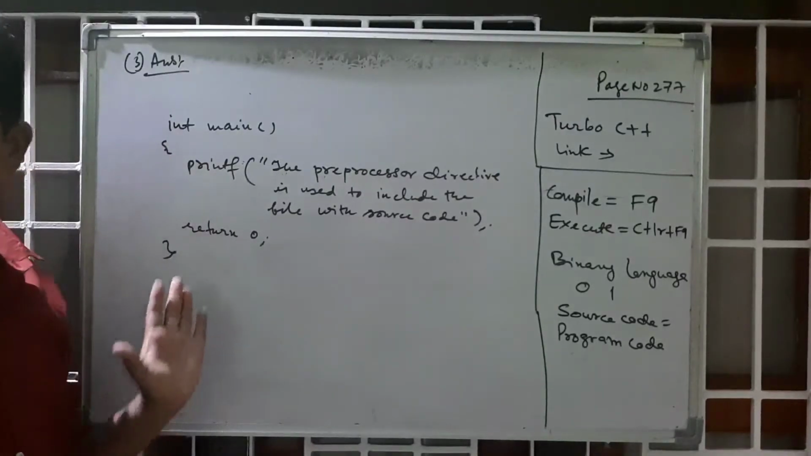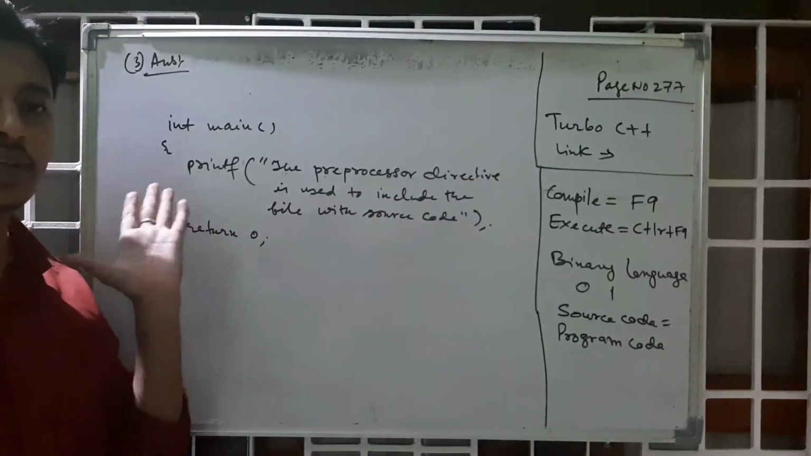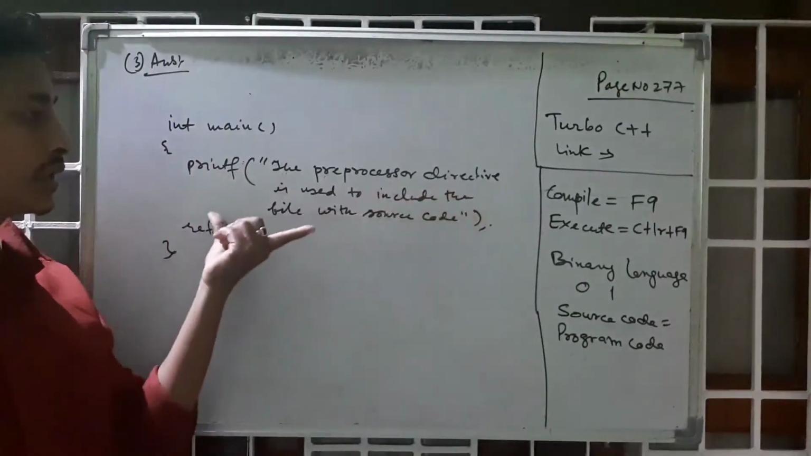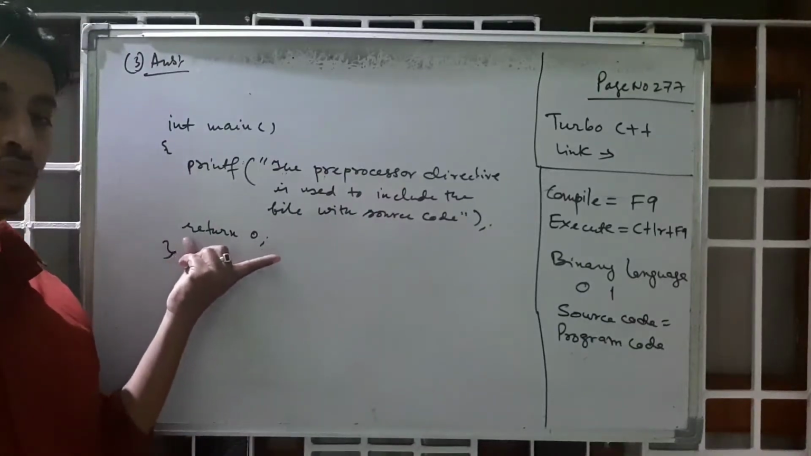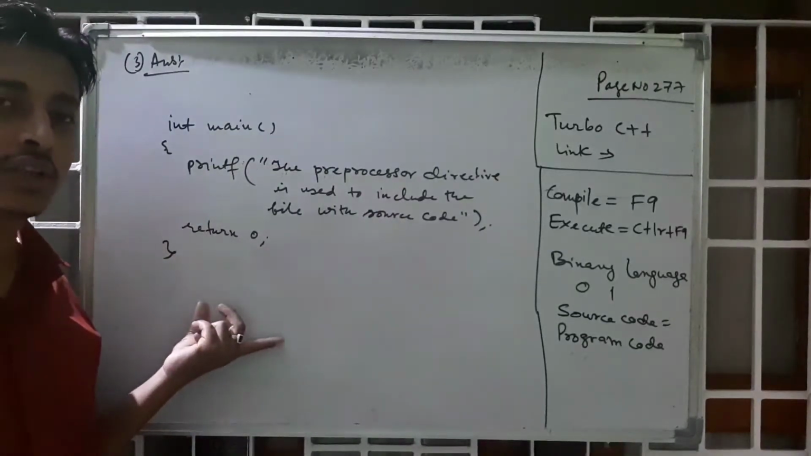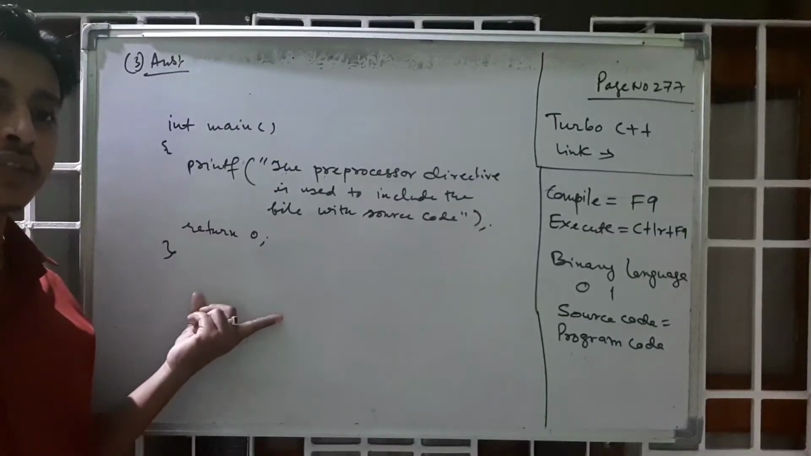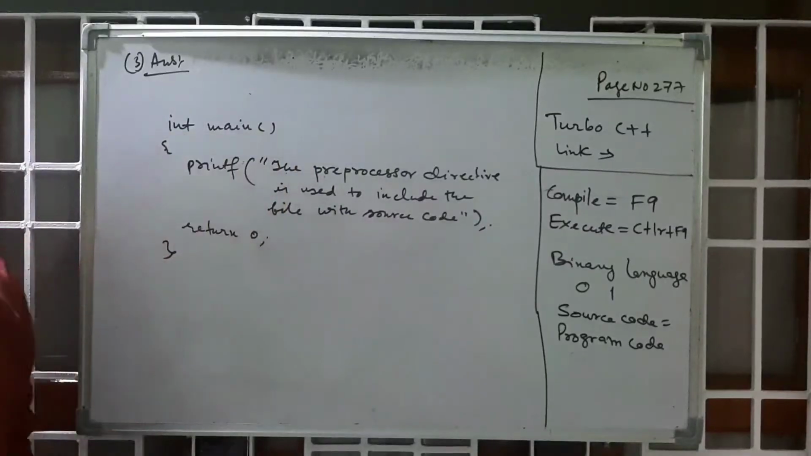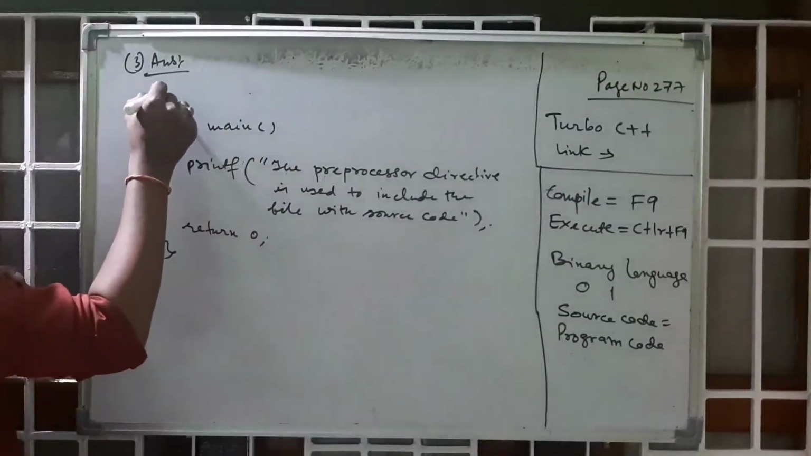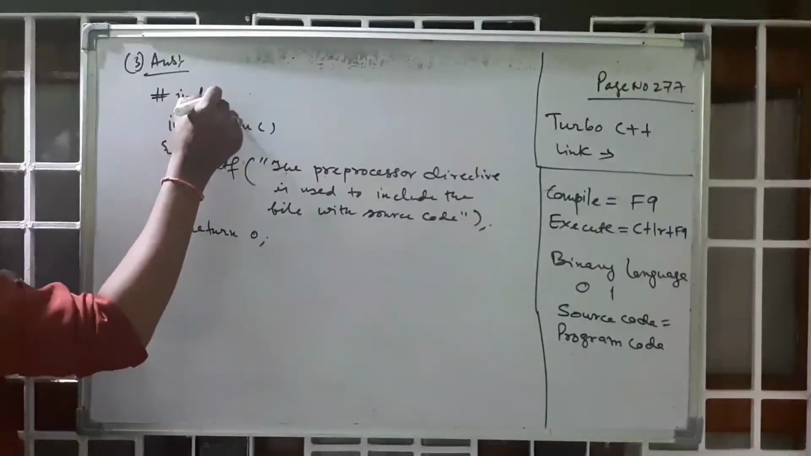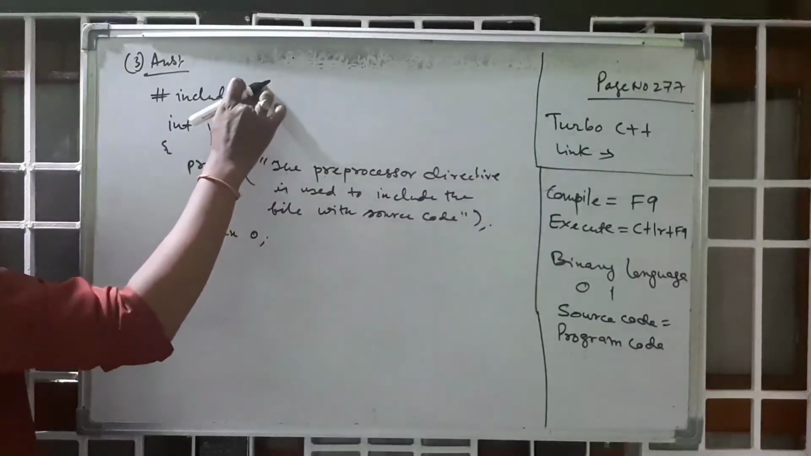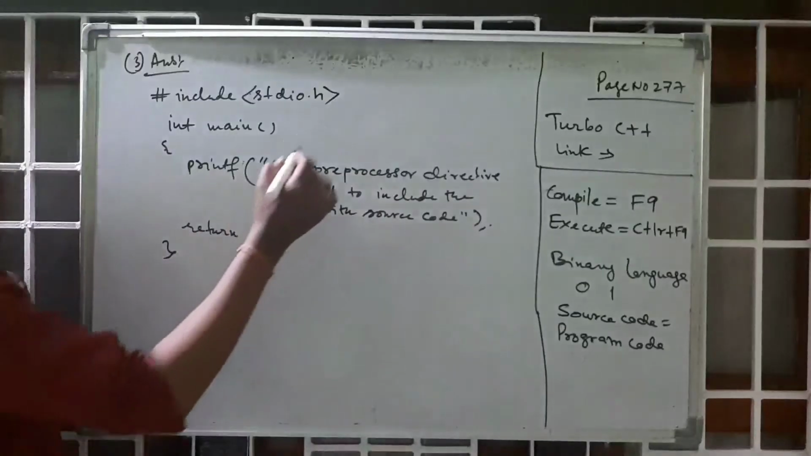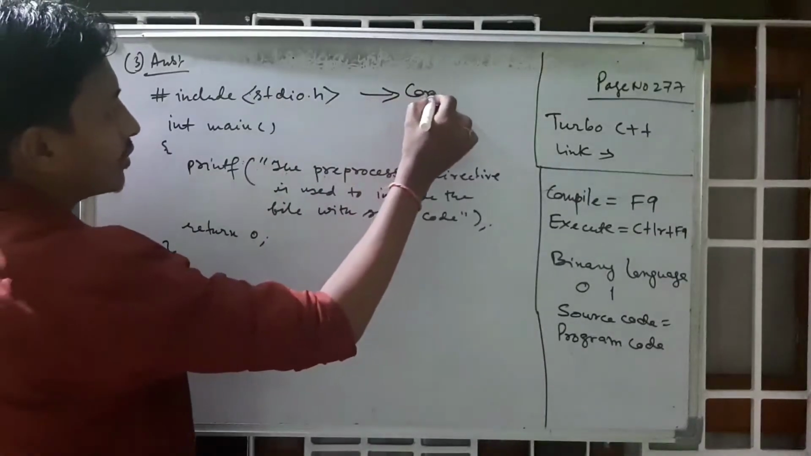Everything is alright, everything is fine. Where is the error? Main function, printf. This is the message only, just after return 0. Okay, that's fine. So where is the error? At the top. See, there is no header file. So that is the error. You have to include one header file, stdio.h. So this is the correct code.